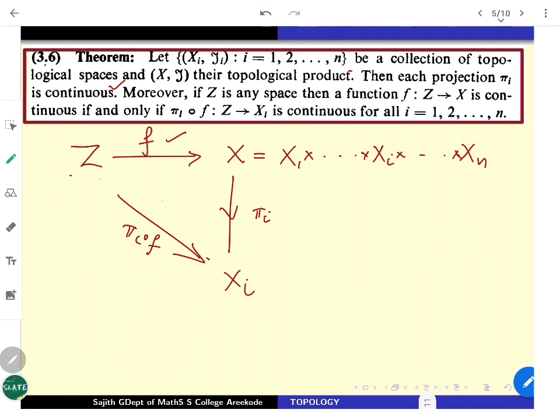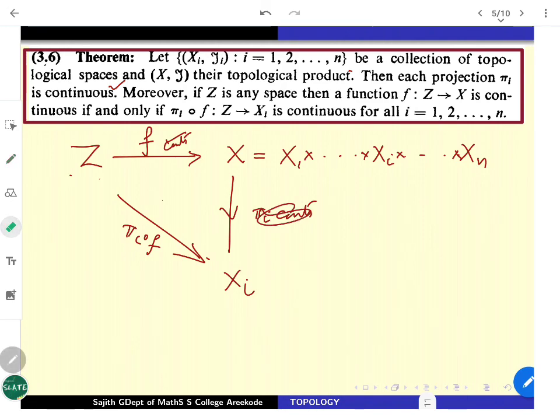The first part is that once f is continuous, pi i dot f is continuous. That is almost obvious because f is given to be continuous, and you have seen that projection maps are continuous. We already know that the composition of two continuous functions is again continuous. So that settles this part. That part is almost trivial. What about the non-trivial part?